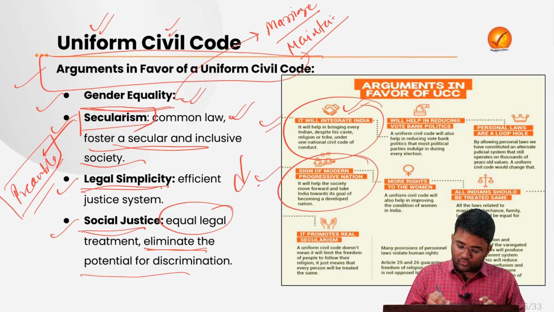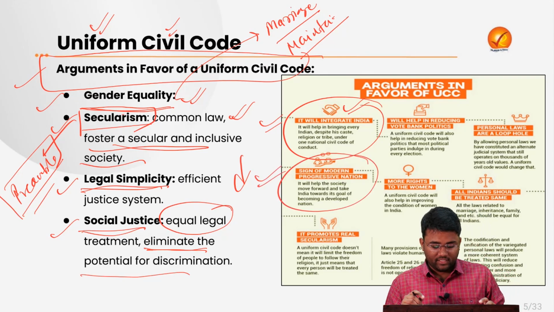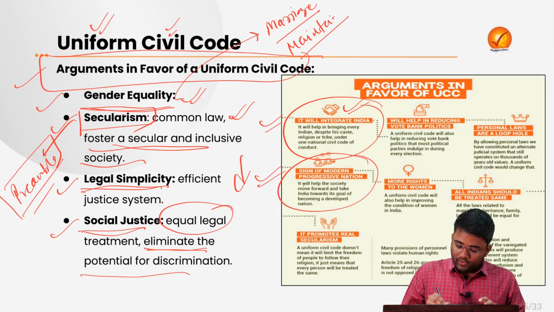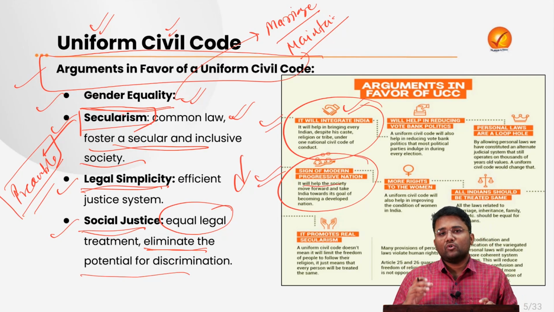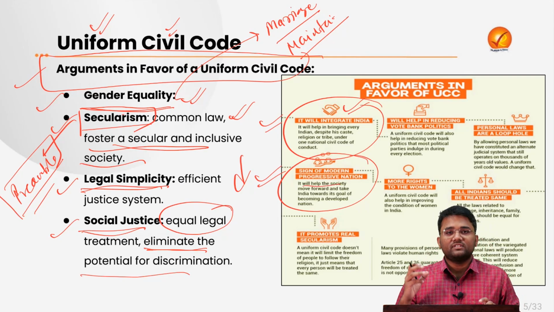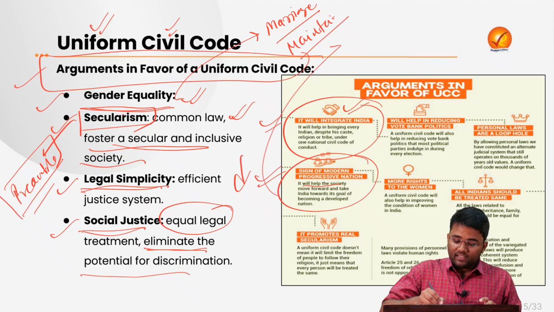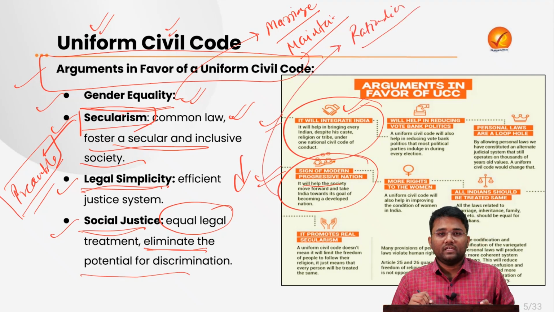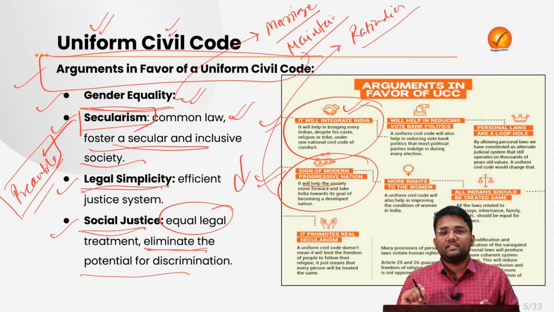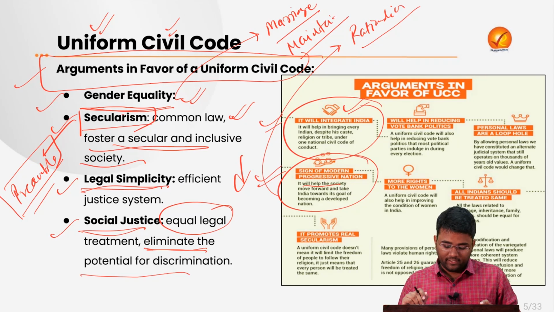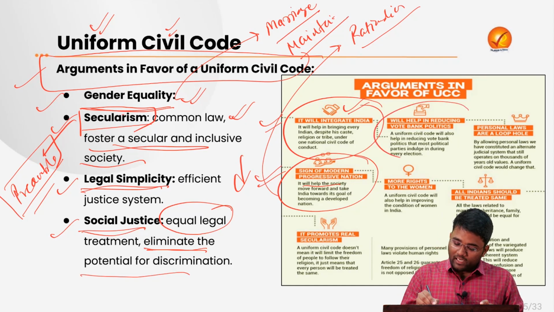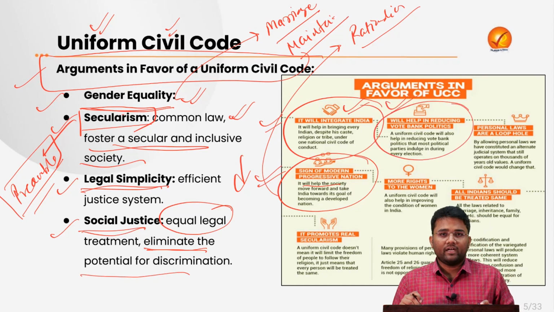Then it is also a sign of a modern progressive nation, because it will help the society move forward based on rational laws, rather than keeping laws based on religious texts. When there is rationality in the making of laws, it will ensure that there is no gender discrimination, and there is equal treatment for all sections of society. And it will also help in reducing vote bank politics.